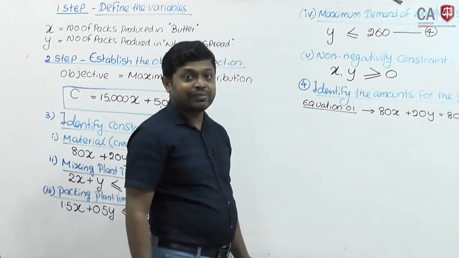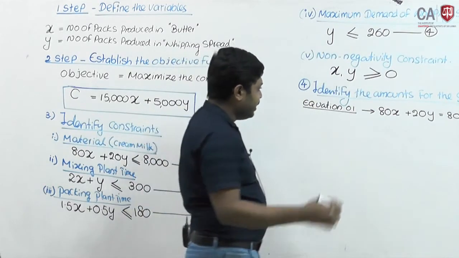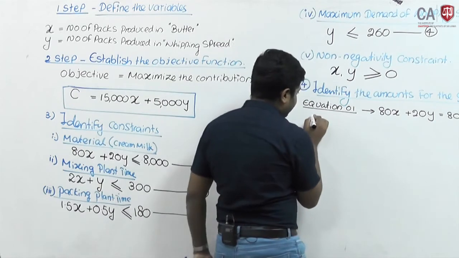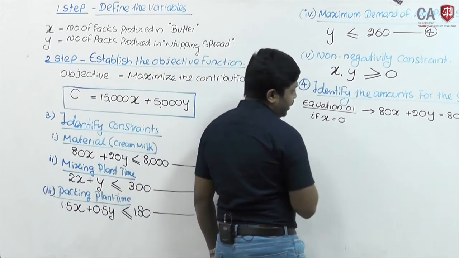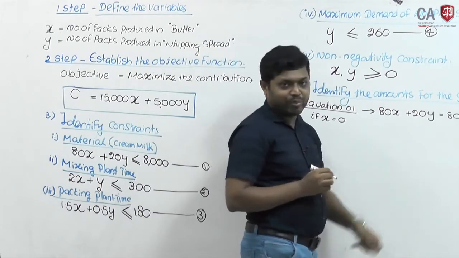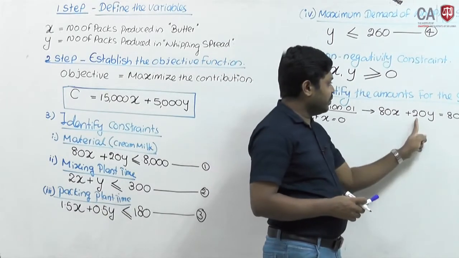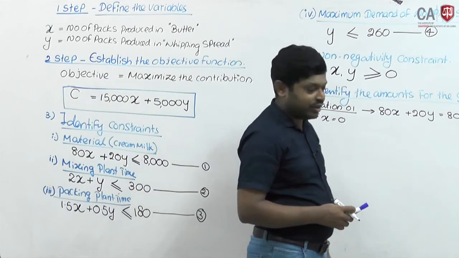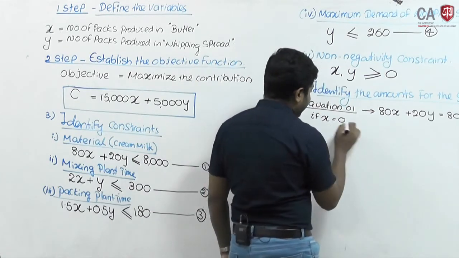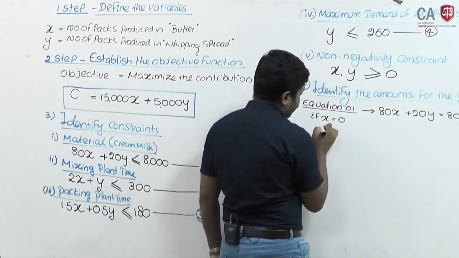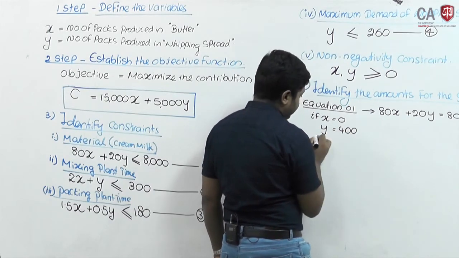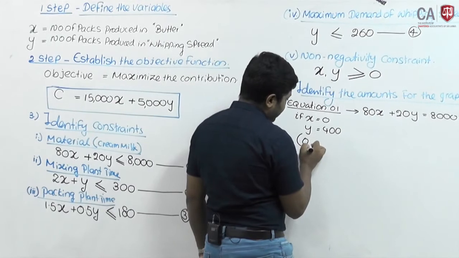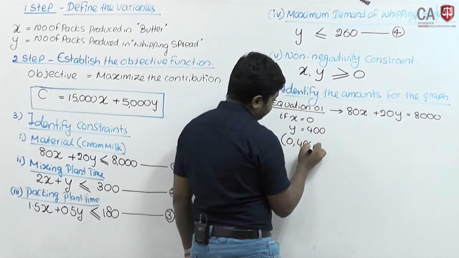The amounts for the graph you have to find out now. If x equals 0, y is how much? 8000 divided by 20, y should be 400. If x equals 0, y equals 400. Then you have one point, 0 to 400.